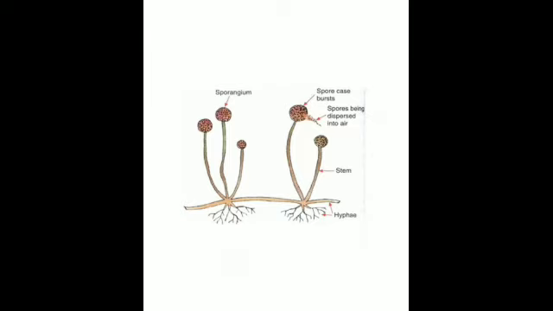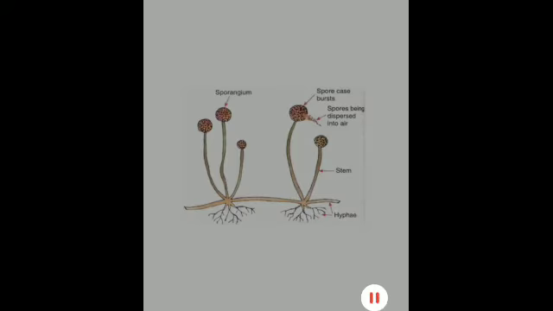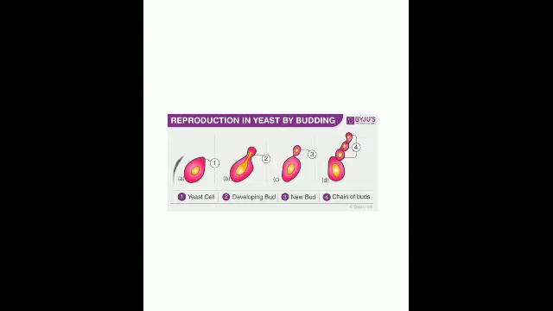Is that clear? I discussed budding also. So what is budding? This is seen in yeast, where a small outgrowth called a bud is formed on the side of its body. You can see over here, this grows and develops and gets detached from the parent body to form a new yeast cell. At times this yeast cell forms several buds. This budding can be so fast that the first bud starts forming its own bud before itself getting detached from the parent body. So this forms a chain of buds, and each individual bud is capable of producing a new yeast cell. Is it clear?